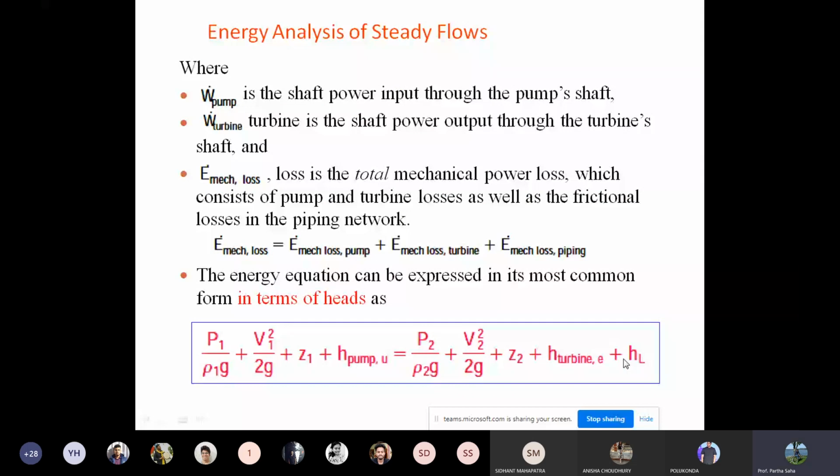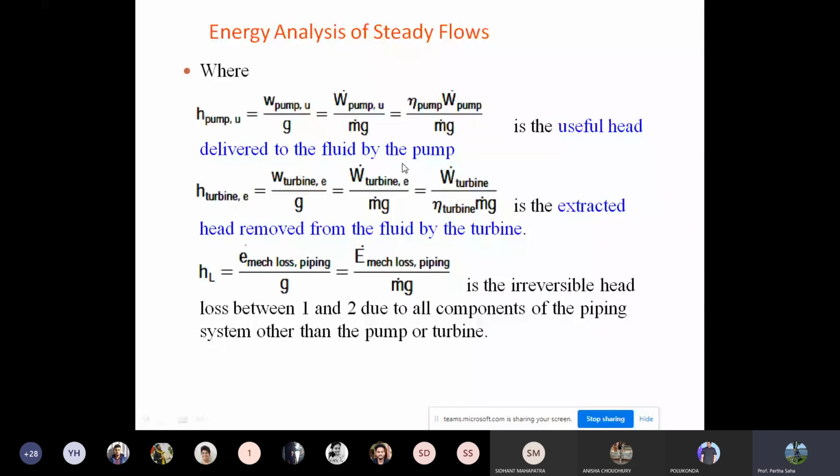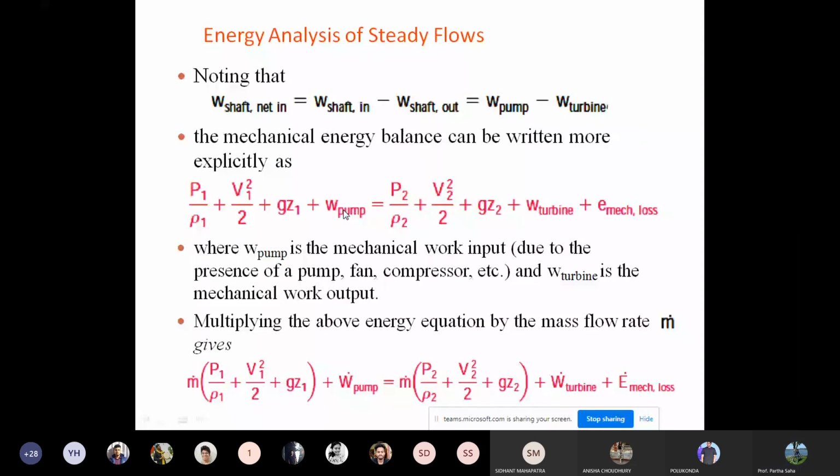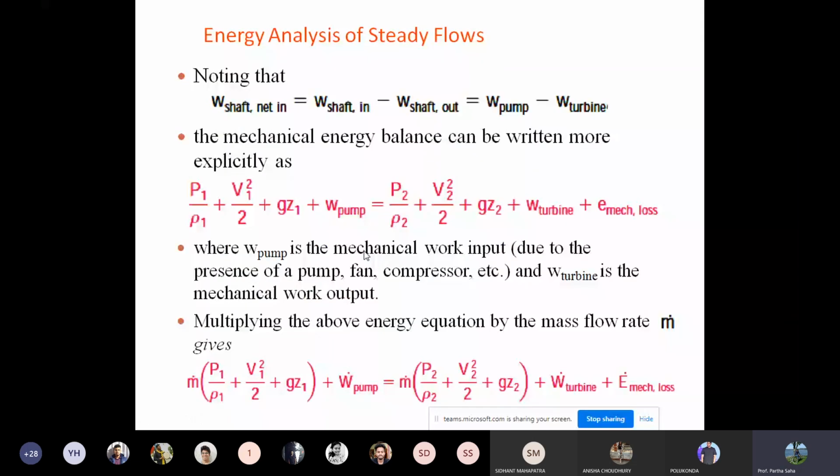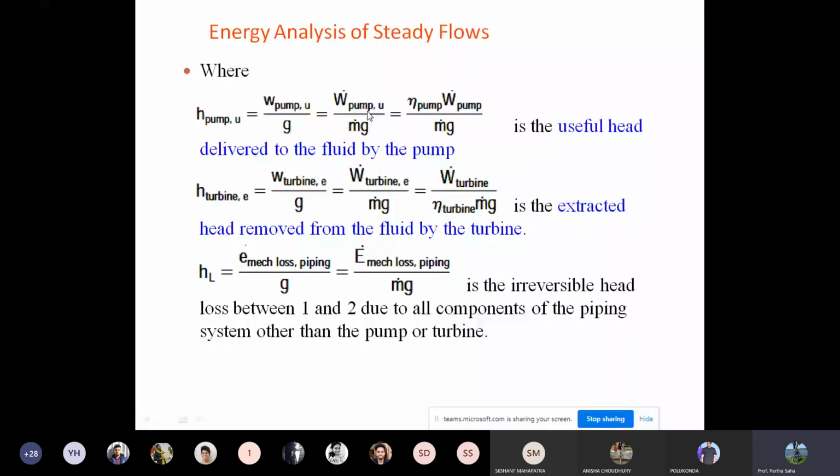H pump is nothing but W pump by g, or W dot pump by g. But W dot pump we initially divided by the mass flow rate, so that is why it is W pump by g, or W dot pump by m dot g.